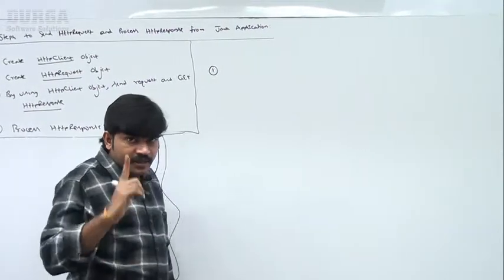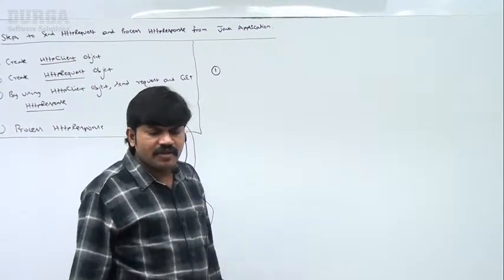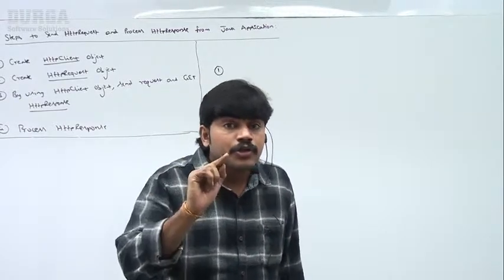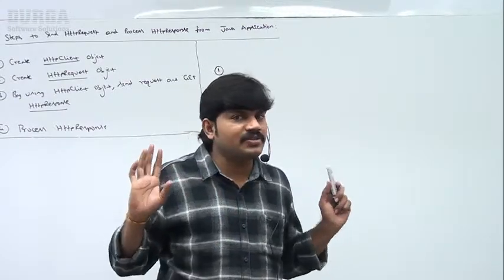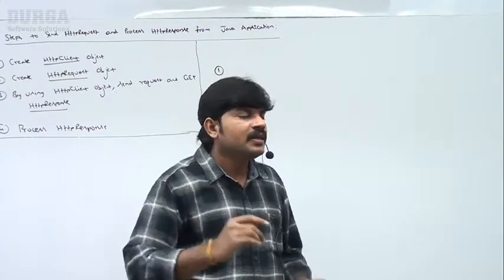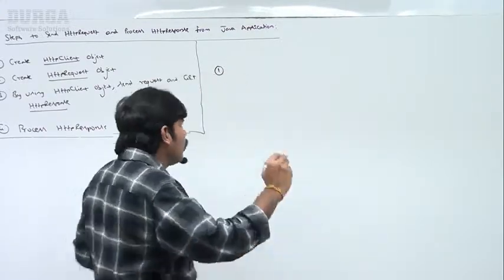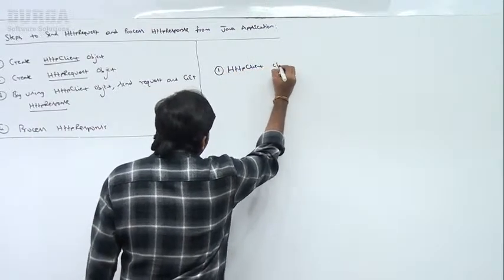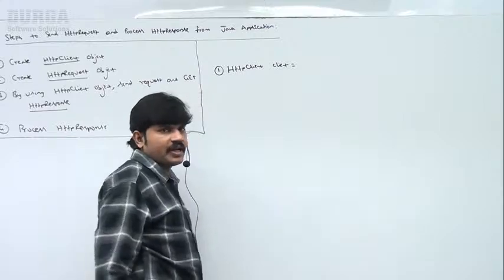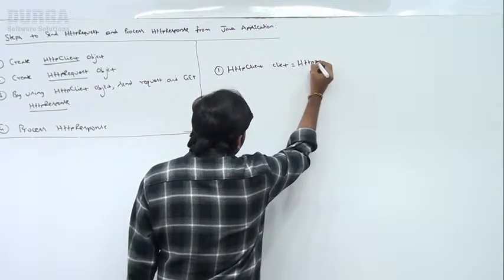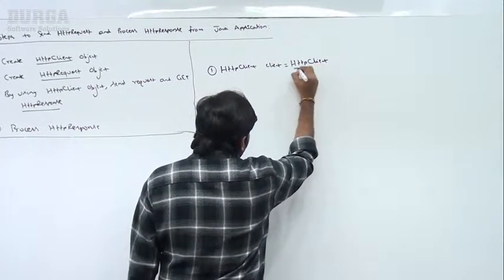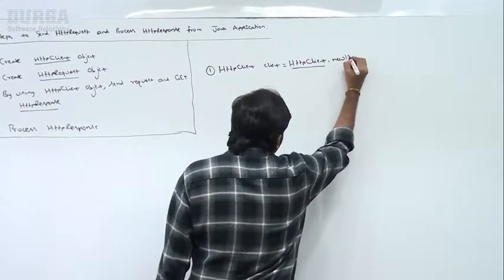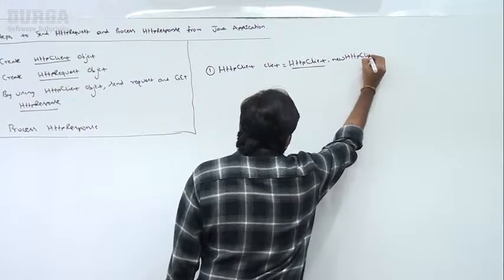What is our first step? Create the HTTP client object. Very simple. We can create an HTTP client by using one factory method, newHttpClient. What is the exact code? Observe that: HTTP client is equal to HTTP client is a class, dot newHttpClient.